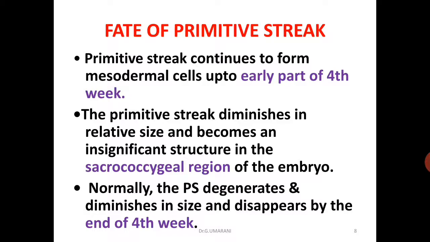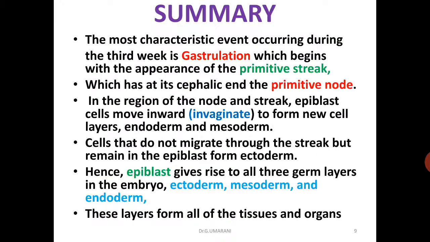Once the primitive streak forms on the dorsal surface of the epiblast, cells migrate into the hypoblast to form the endoderm, in between them forms the mesoderm, and the epiblast cells convert into the ectoderm. So the primitive streak helps in the formation of the 3 germ layers, that is gastrulation.